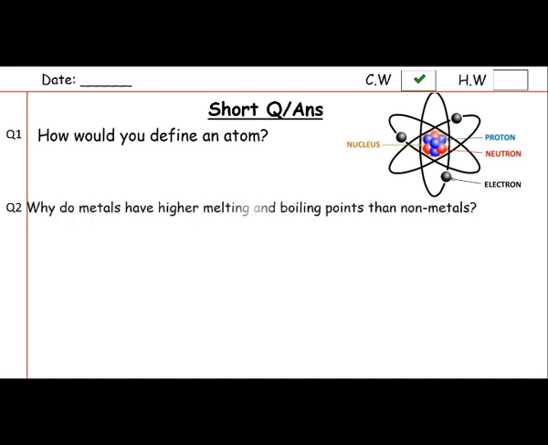Question number 2 from page 61 is, why do metals have higher melting and boiling points than non-metals? So you can find the answer from page 56 as well. On page 56 we have learned about the difference between the metals and non-metals, and we have learned that metals are the good conductor of heat and electricity, but non-metals are the bad conductor of heat and electricity. That's why metals have high melting and boiling points, but non-metals have low melting and boiling points.